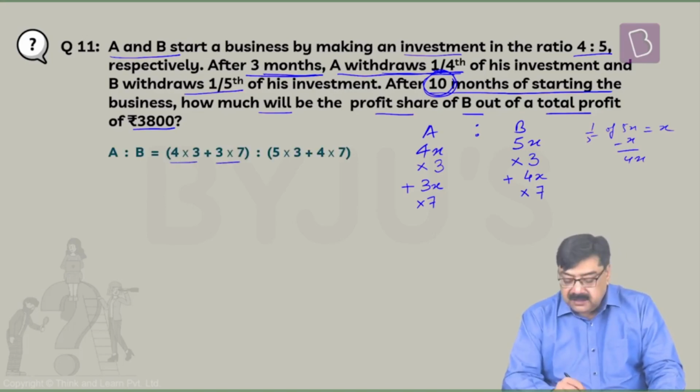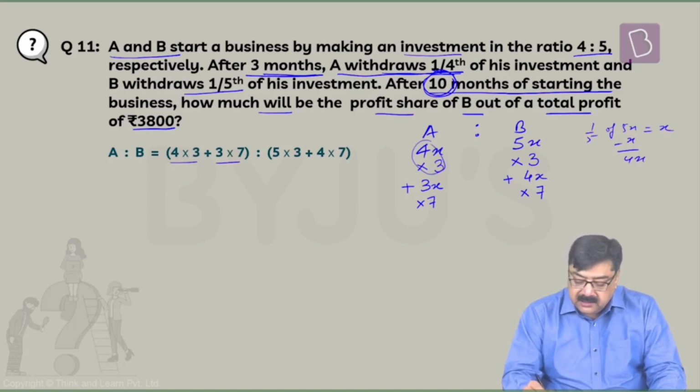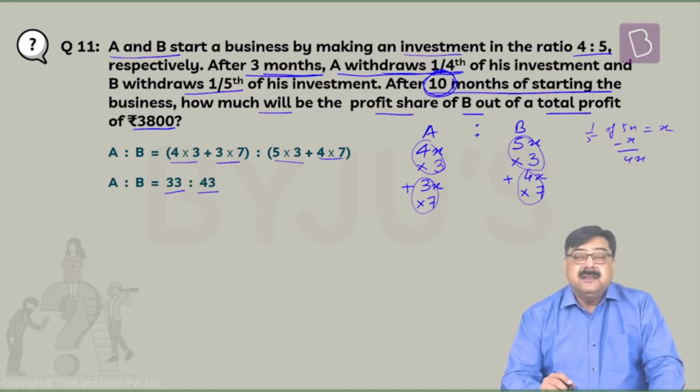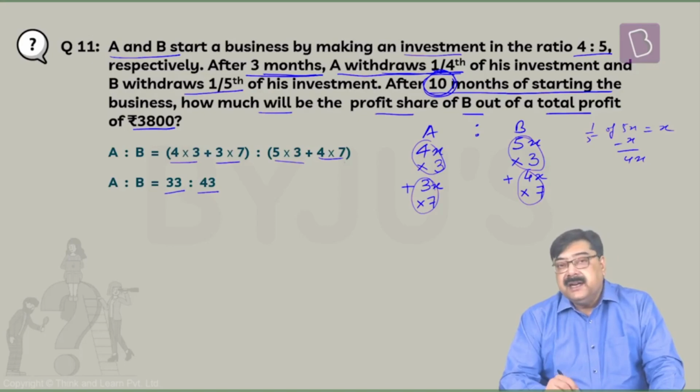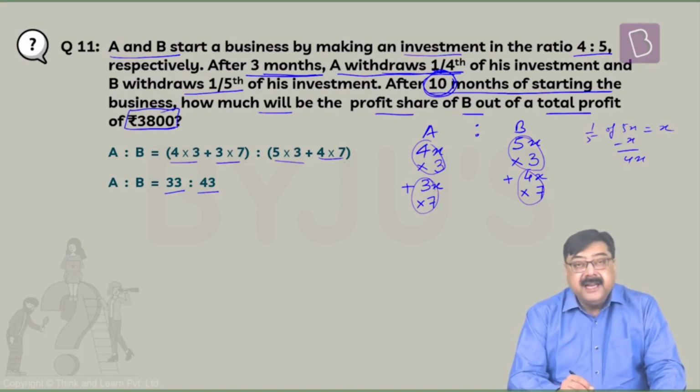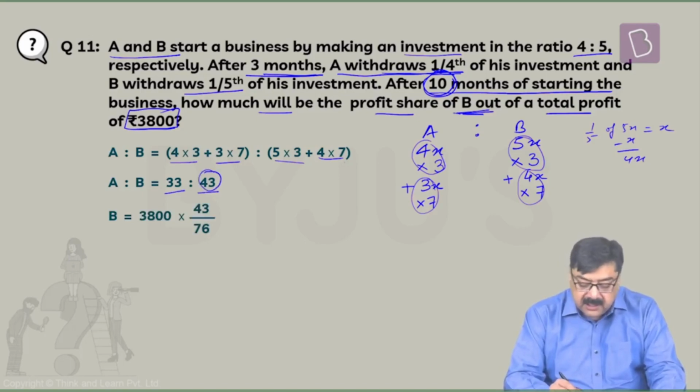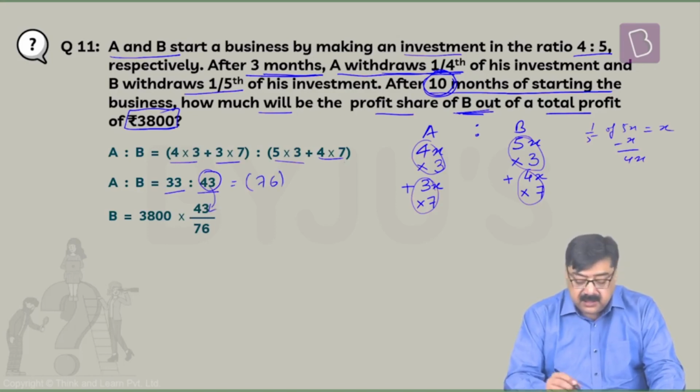4 into 3 and 3 into 7. As you can see, 4 into 3, 3 into 7. Then 5 into 3 plus 4 into 7. Now this gives us a ratio 33:43. Now this is the ratio in which the profits will get divided. So the total profit made here is 3,800. We have to find out B's profit. So B's profit here is 43. By this 33 plus 43 is 76, right? So 43 by 76 into 3,800.